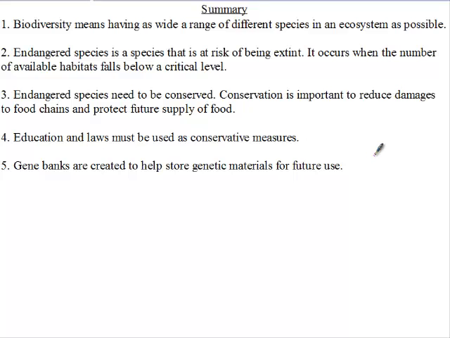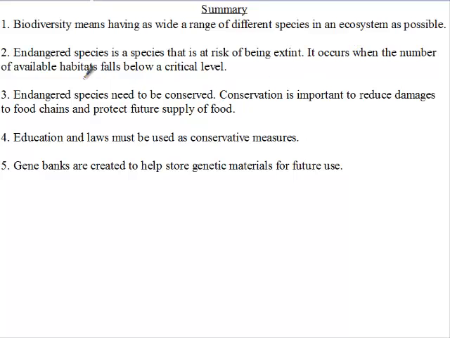Before we end our lesson on biodiversity and maintaining biodiversity, let's do a quick summary of what we learned today. Biodiversity means having as wide a range of different species in an ecosystem as possible. So there are several types of organisms found in an ecosystem. When we talk about an ecosystem, it is a biological environment made up of living organisms that are interacting with themselves and their environment.